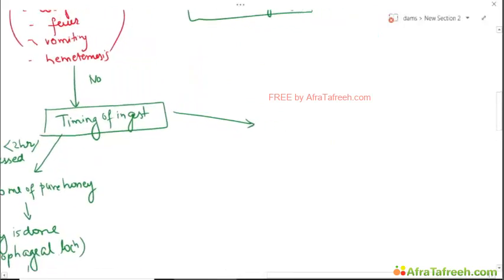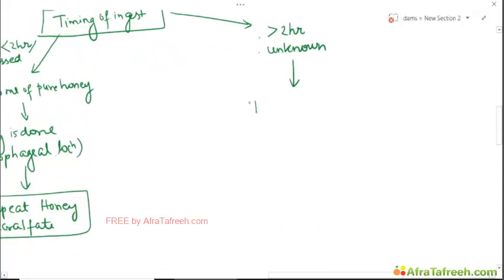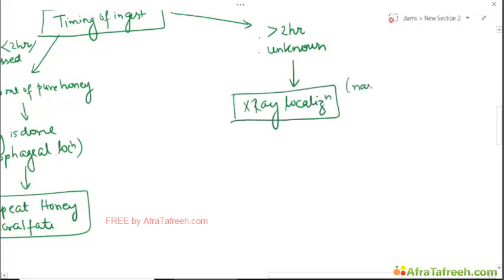Okay, if the timing is more than 2 hours or unknown, then the next important decision point is X-ray localization, and this should be done from nasopharynx to anus. Since multiple foreign bodies can be found, multiple button batteries can also be found. Hence, we don't want to miss them, and we need to do a complete radiographic evaluation from nasopharynx to the anus.